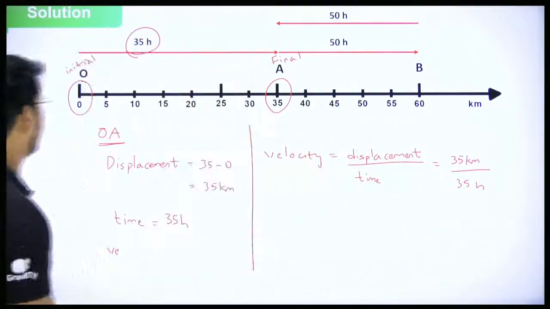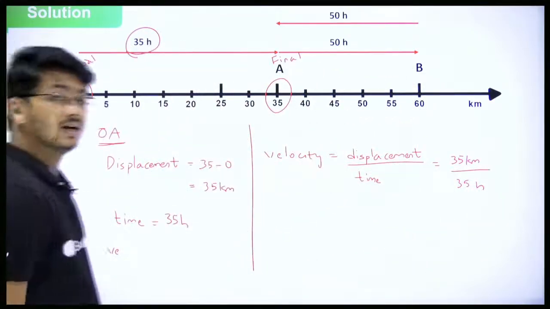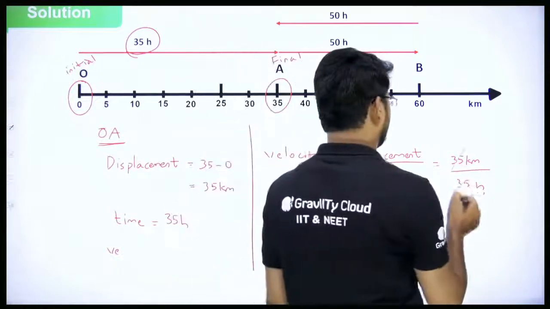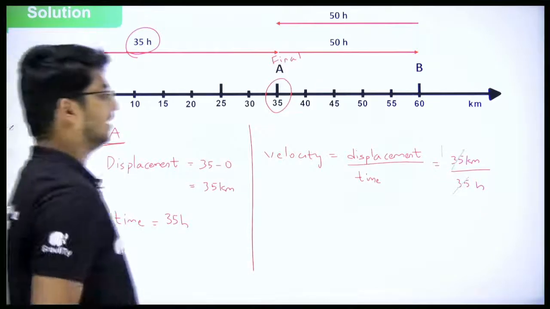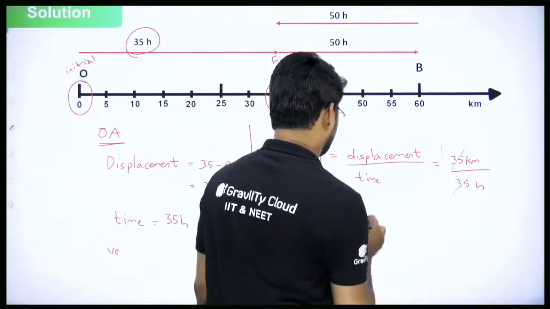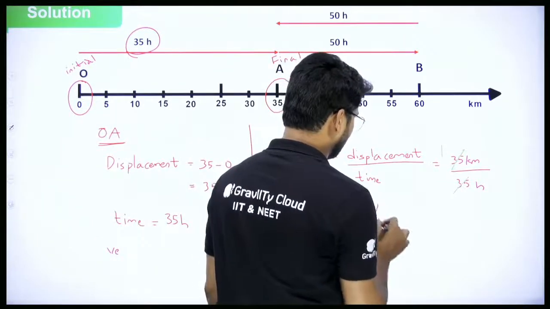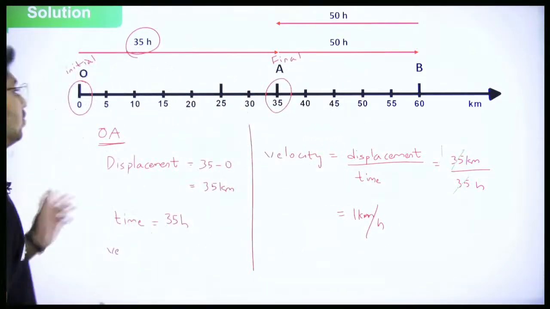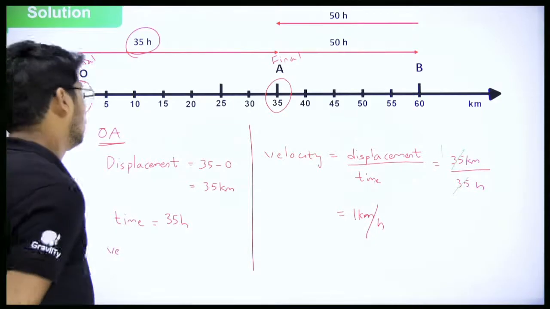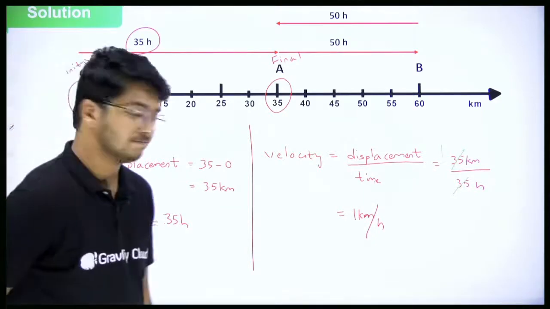So does anything happen there? Does anything get cancelled? Yes, 35 gets cancelled. 35 into 1 is 35. So what will remain here? What will remain is velocity is equal to 1 kilometer per hour for this particular case. O to A, the velocity is how much? 1 kilometer per hour. Clear?